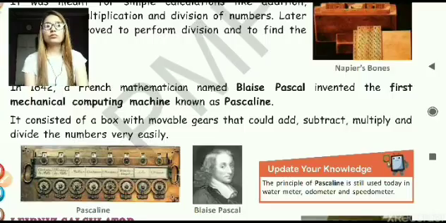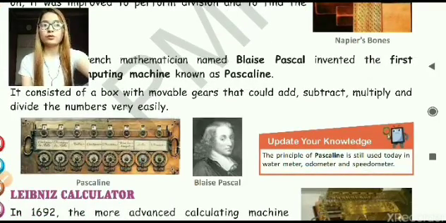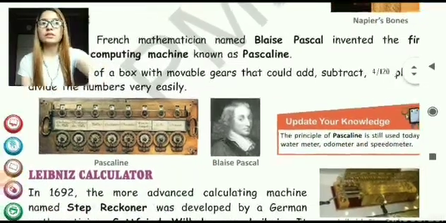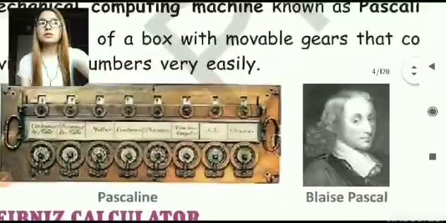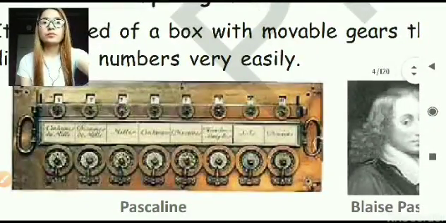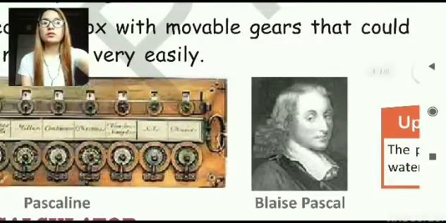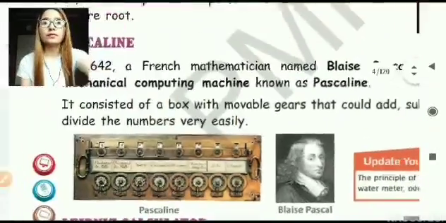It also used to add, subtract, multiply and divide numbers. All these calculating devices were used to help us in complex calculation. You can see here in the picture, this is the picture of the Pascaline, and over here Blaise Pascal, who invented this device.